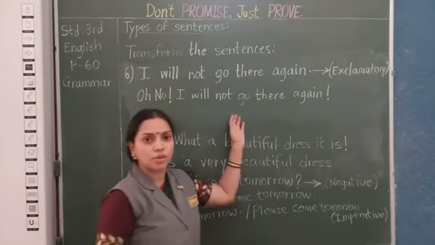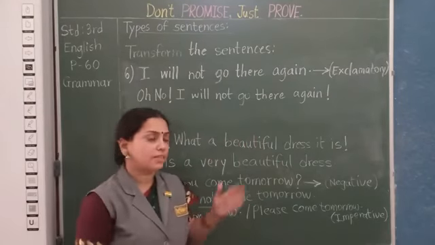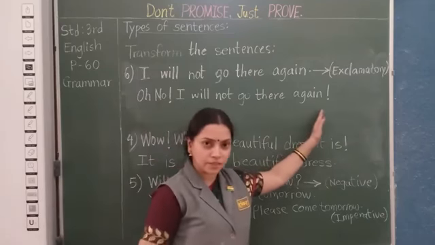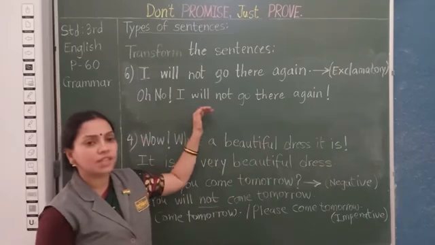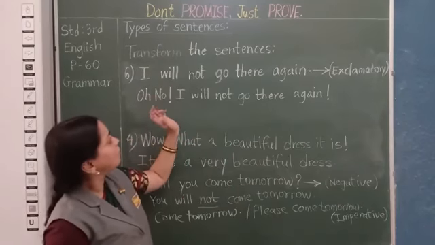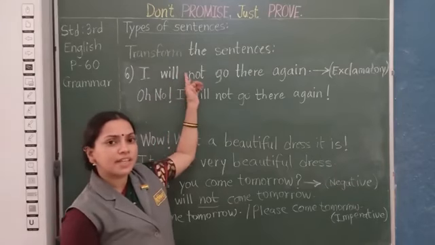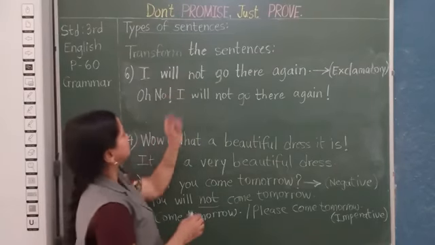Exclamation mark. Okay. So now we have added the strong feelings and also the exclamation mark. This is the way you can transform the given sentence. Okay. Now can we form an interrogative sentence from this? Yes, why not?